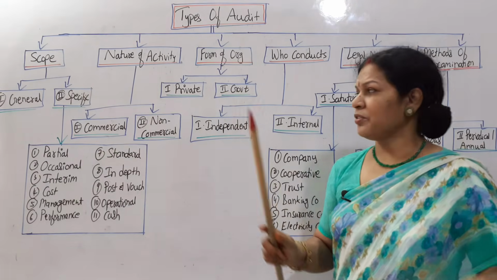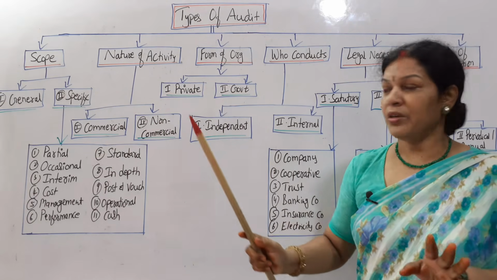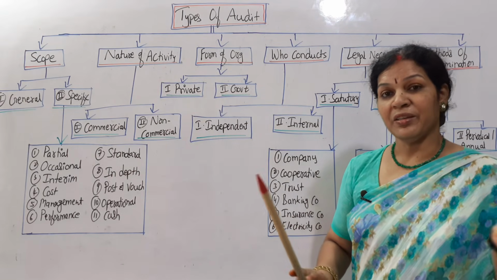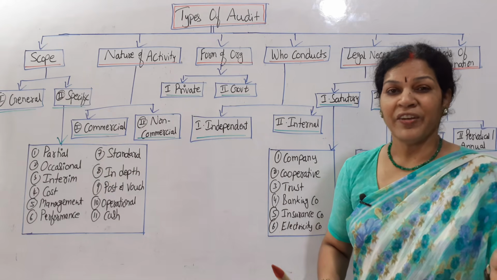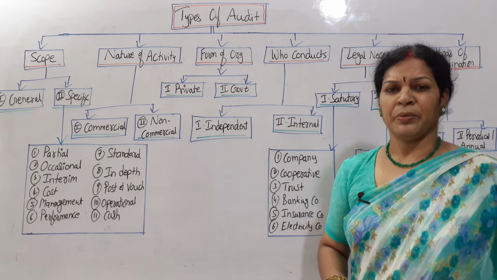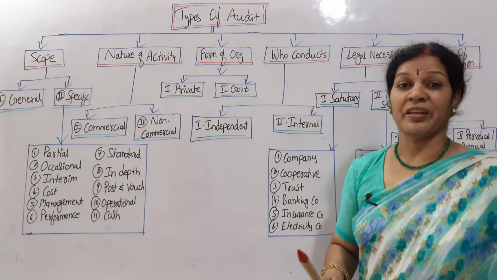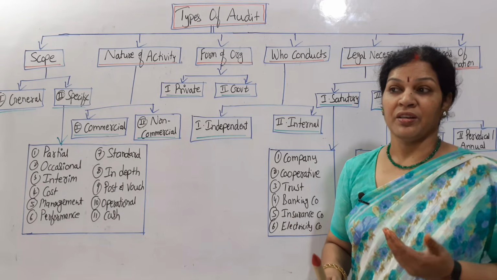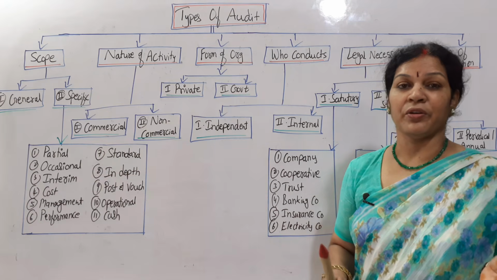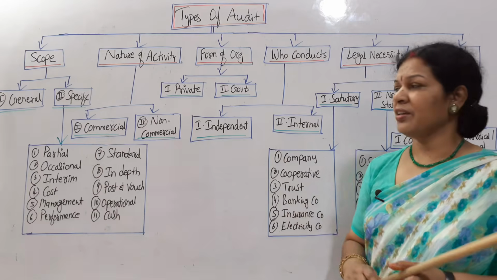And the third one is the form of organization. Different forms of organization: one is private and the other is government. Private means, as you know, only those organizations where privately they can go for auditing. In fact, for private auditing, it is not at all mandatory. For private audits, it is not mandatory. They can go for it only as per their requirement or as per their comfort, reliability, trust. For that purpose, they go for auditing. Especially if you take sole trader, partnership, and all these, they are private.